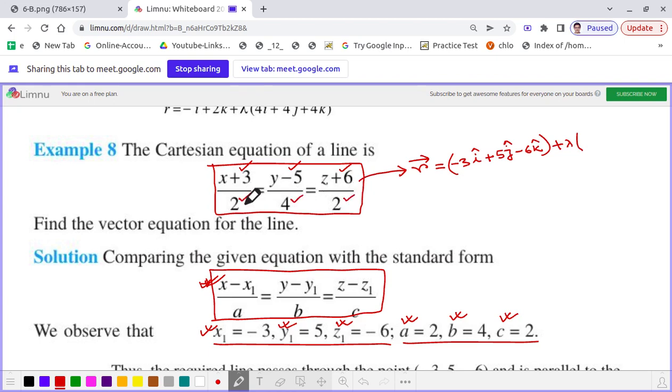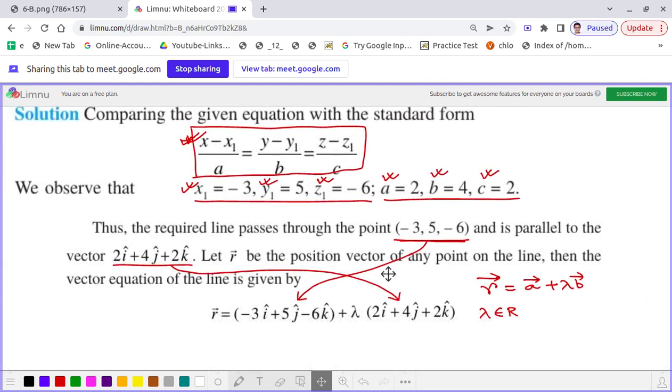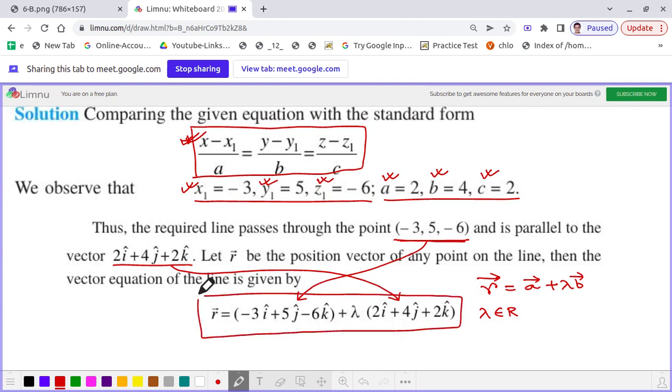So it will be 2 i cap for this one, plus 4 j cap, plus 2 k cap. Done. So this is the equation, exactly whatever we have derived a minute back, the same thing here. I hope it is clear, dear students.